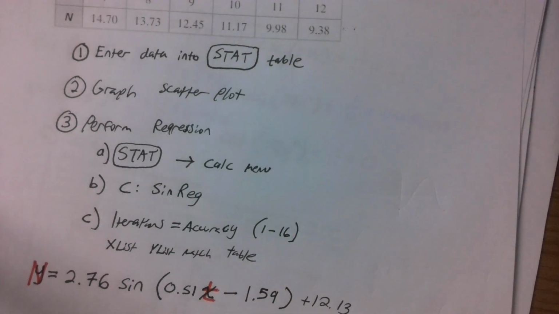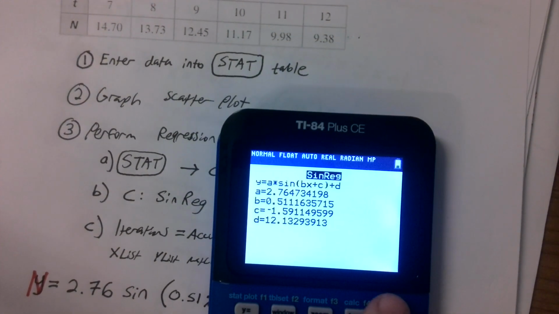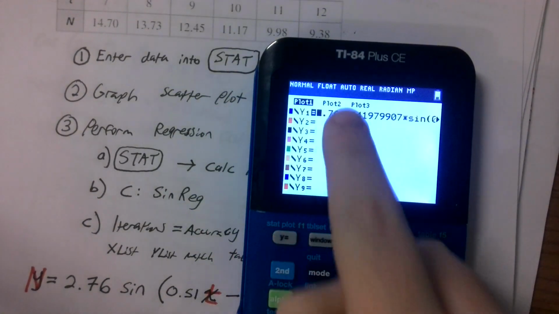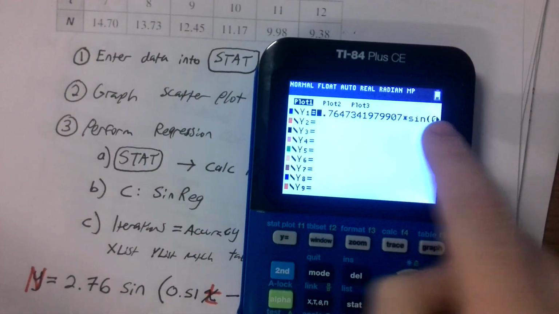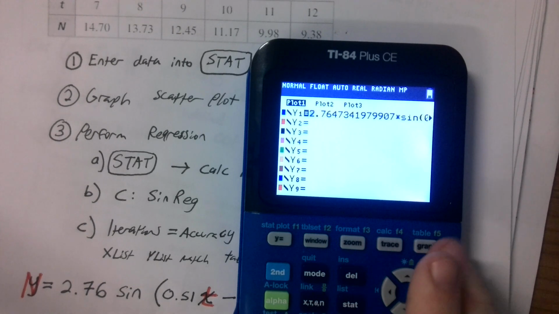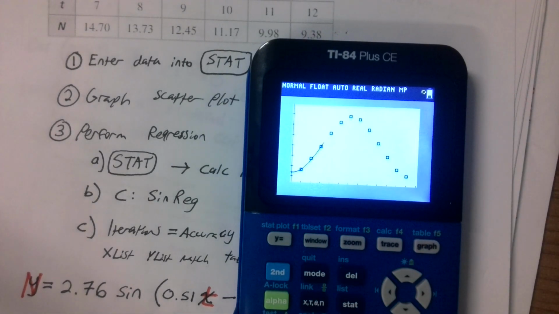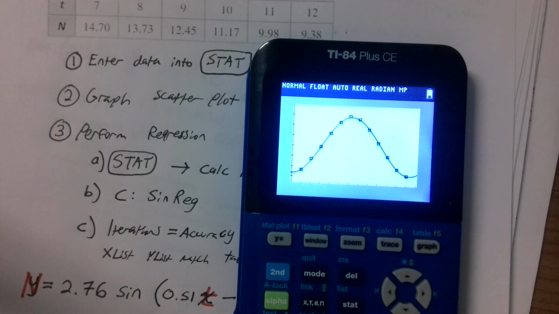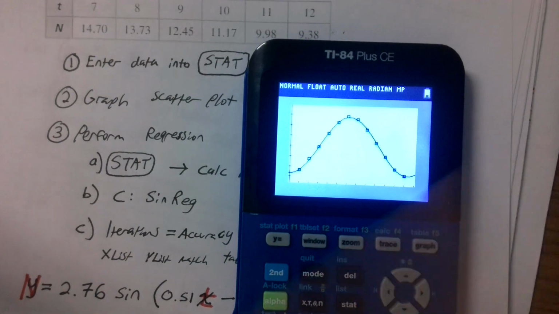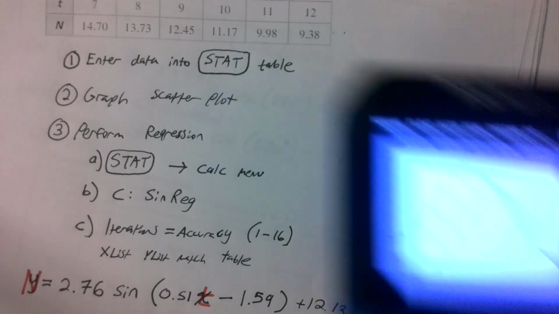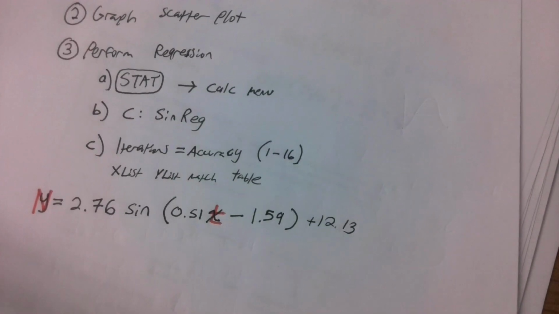Let's go back to the graph. Since we stored it as a regular equation, it's already written right here in y1. We don't need to type anything in. And if we click graph, look at how perfect that is. Is it 100% perfect? No, because it's not a perfect sine wave. But it is the closest approximation we can get. This is our sinusoidal regression, and this is the equation of that sine wave.